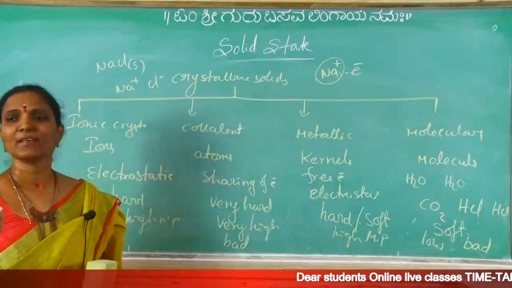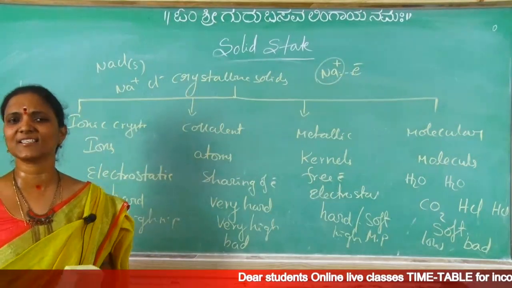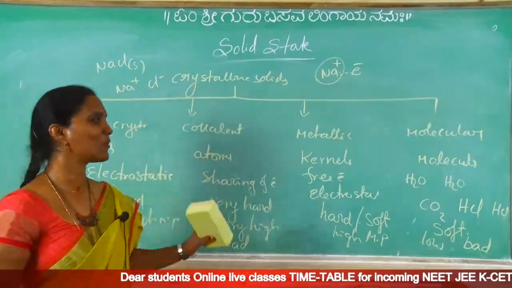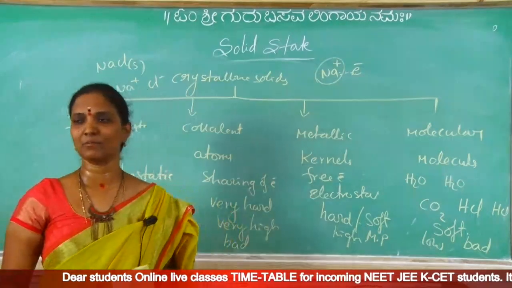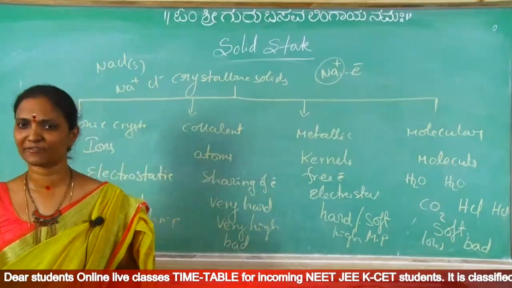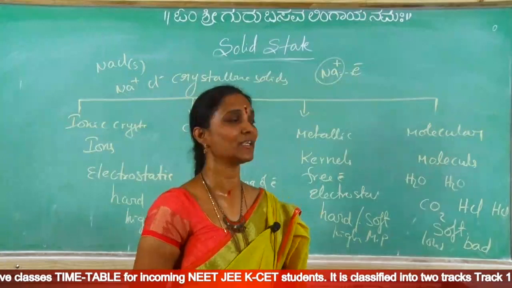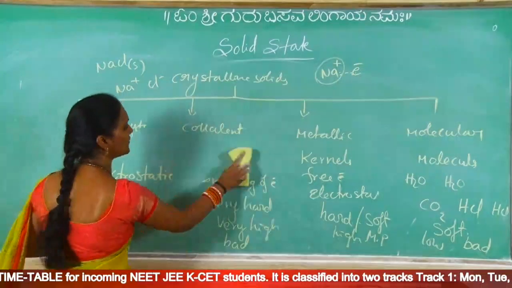Okay, next, examples. The only difficult task is remembering those examples. We have to remember the examples for covalent and molecular solids, because ionic ones we can anyhow identify. Metallic we can identify: any metal given is a metallic solid only. So what are the examples for covalent solids?